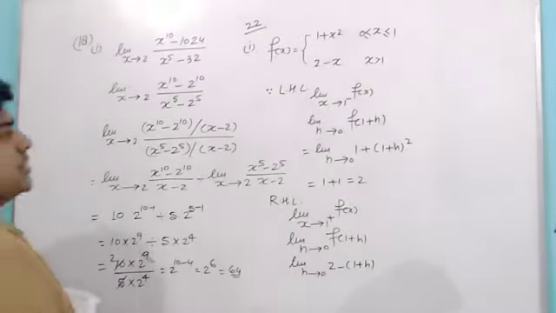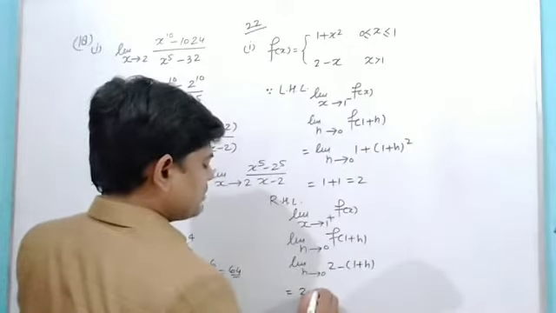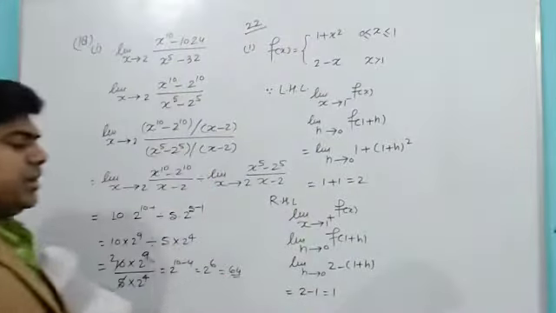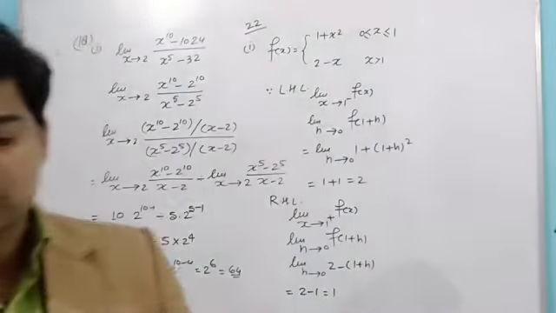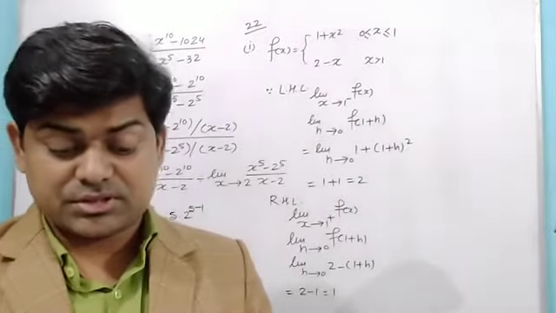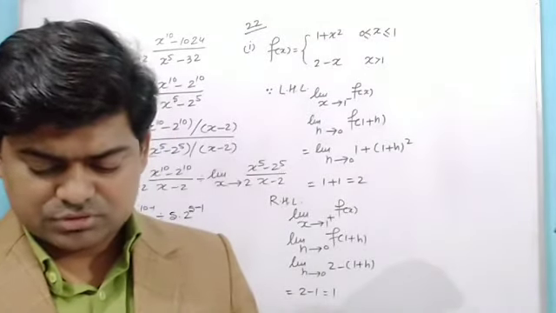When I substitute h is equal to 0 here, I get 2 minus 1, that is equal to 1. And here I can see the left hand limit is not equal to the right hand limit, and if they are not equal, I can say that the limit will not exist. And then I want to do some more questions for you, where we have to show that the limit doesn't exist.